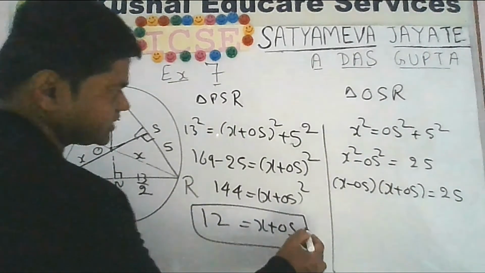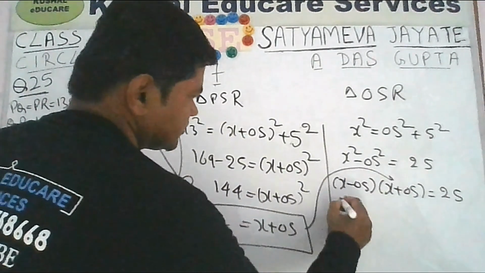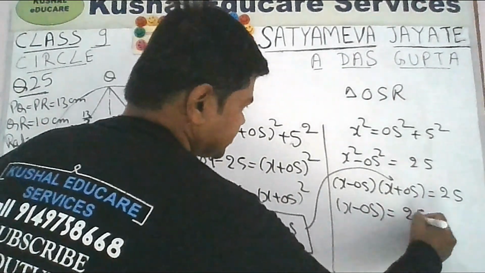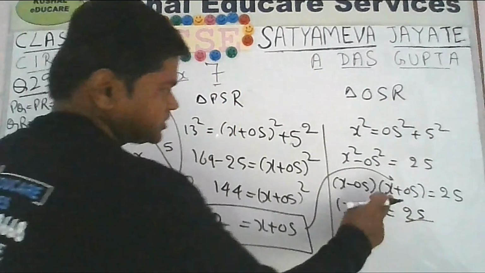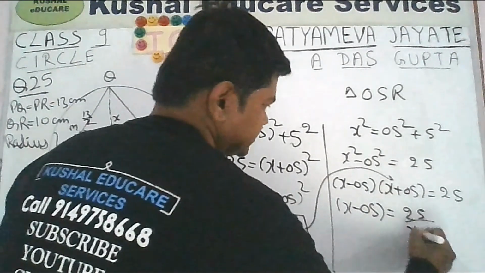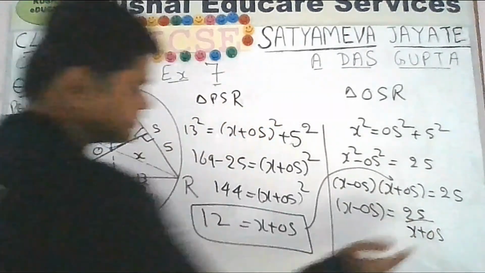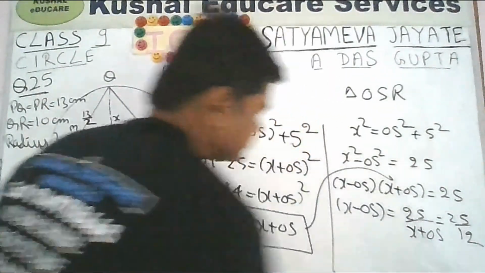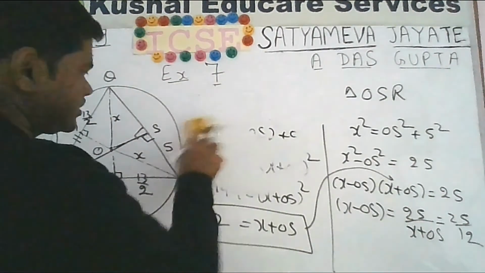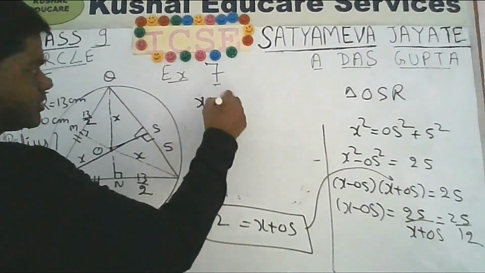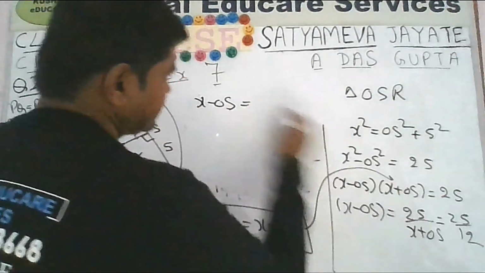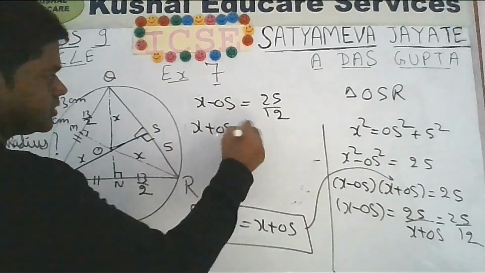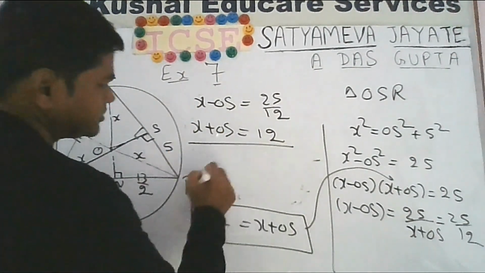So this X plus OS you can substitute here. So you will get X minus OS equal to 25 upon X plus OS. If you transfer, it will come in the denominator, and X plus OS is 12. So from here X minus OS is 25 by 12, but X plus OS you know is 12. So you can add these two.